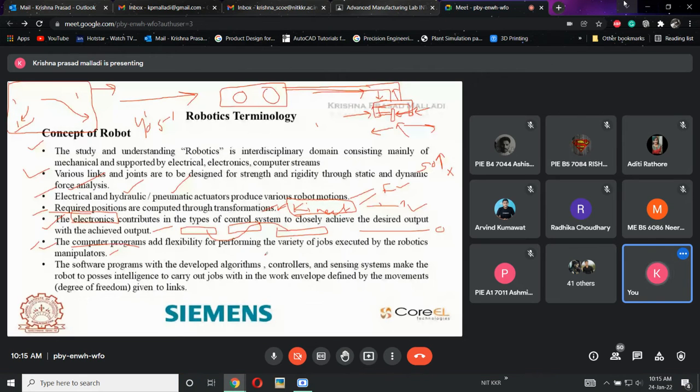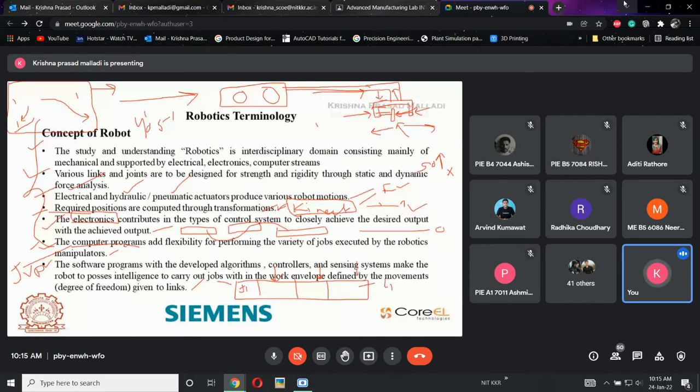Next one is the software programs with the developed algorithms, controllers and sensing that make the robot process intelligence to carry out the jobs in the work environment. That is known as degrees of freedom with the links. By using all these things, the robot itself has a controller. That controller is capable of controlling all these things. There will be joint jogging, which means joint moving. There will be link moving. There will be some programming if you want to reset the sensors or reset the tools, everything. Then there will be that also if you want to do some WCS home, all those things.